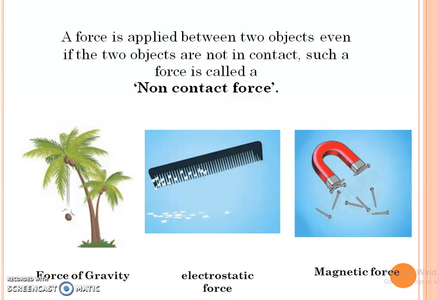When a comb is rubbed against the hair, small pieces of paper kept on a table get attracted towards the comb. The comb has an electrostatic charge and there is an induced opposite charge on the pieces of paper, and the pieces stick to the comb. Example number 3. See, some nails are attracted towards the magnet.